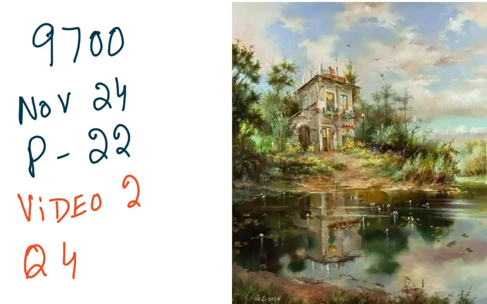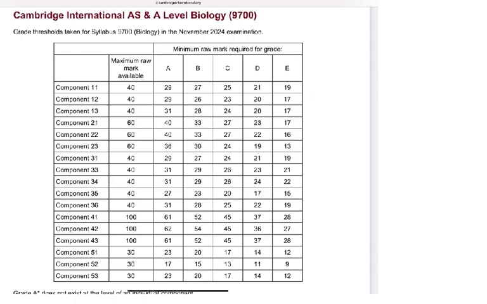Bismillah Rahman Rahim. 9700 November 24 paper 22, and this is the second video, and we start off with question number 4. Now you can see the grade boundary for this is here, paper number 22. The total maximum raw marks available were 60.